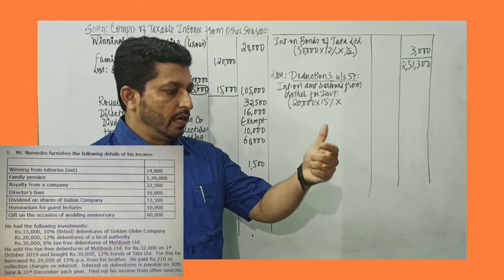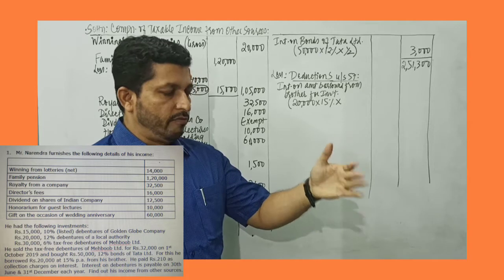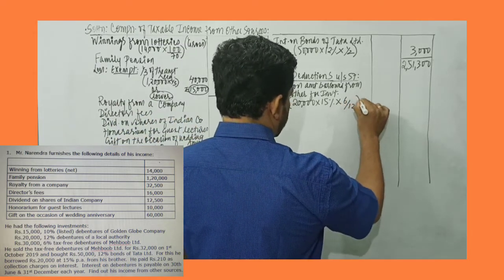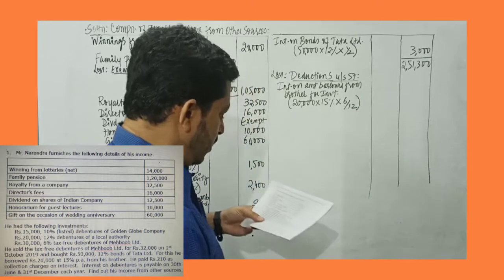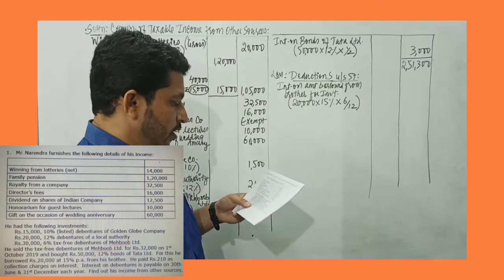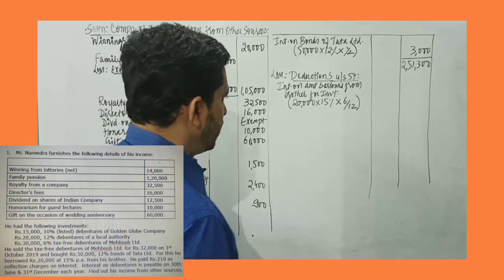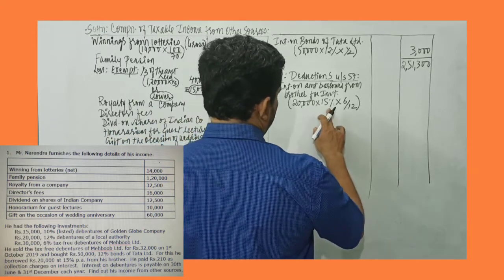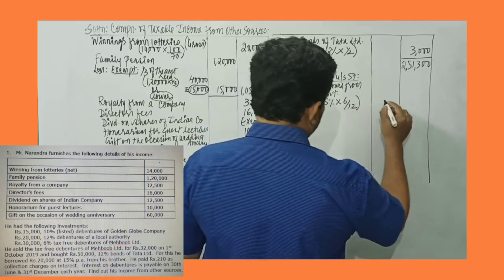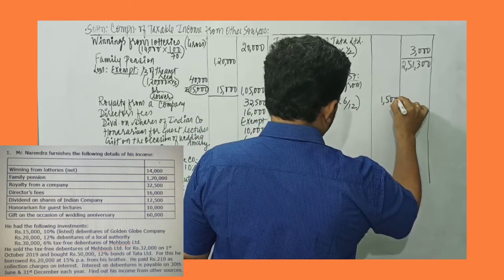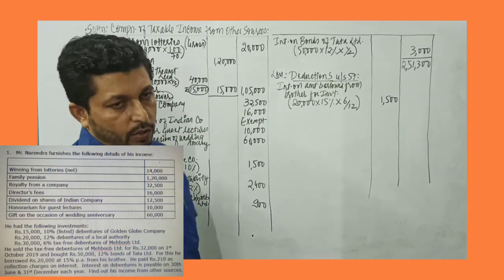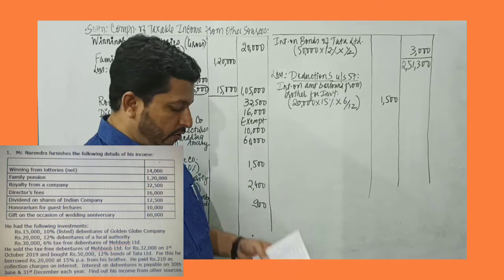So October, November, December, January, February, March. So this is borrowed for exactly 6 months. So into 6 by 12. So it was borrowed on 1st of October, so October to March, that is for 6 months. So 20,000 into 15% would work out to 3,000, and half of 3,000 is 1,500. So this is the interest that he is going to pay to his brother that he has borrowed for investment.